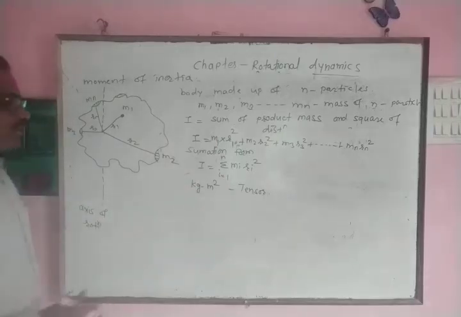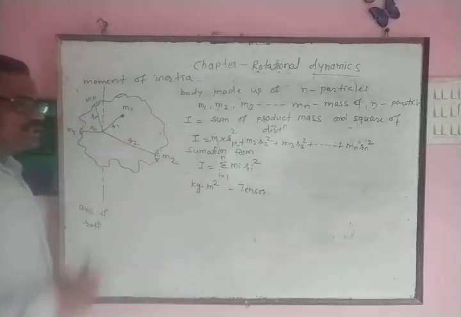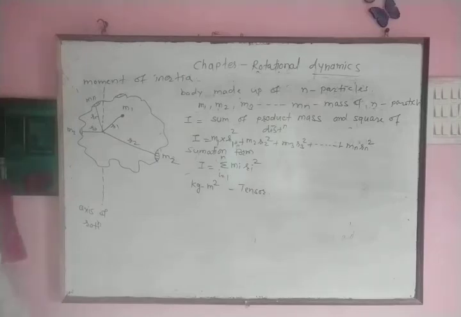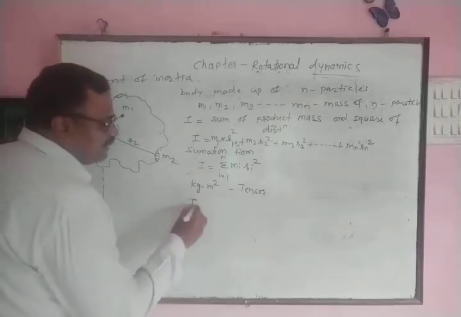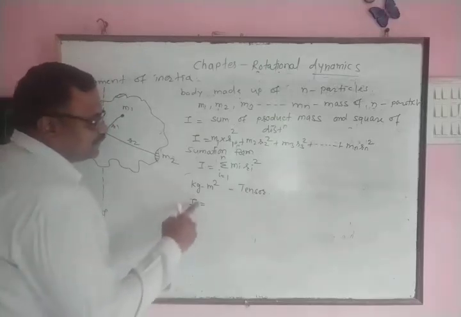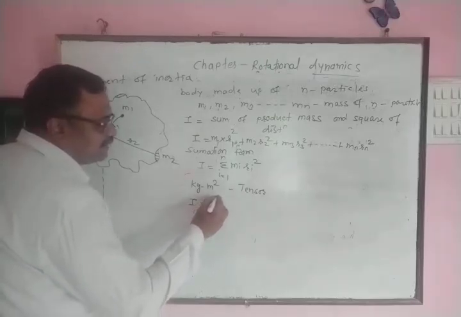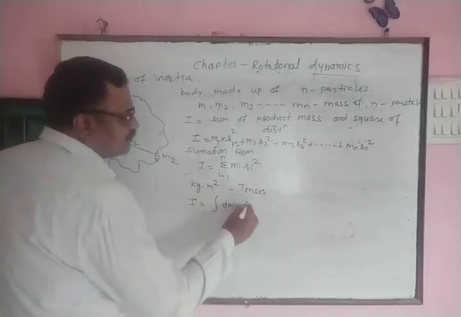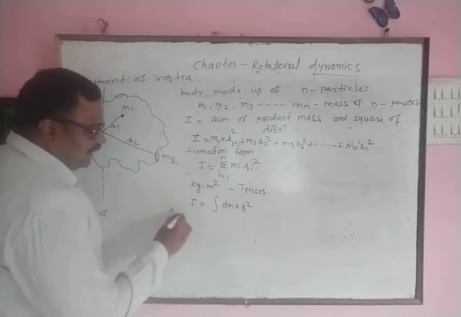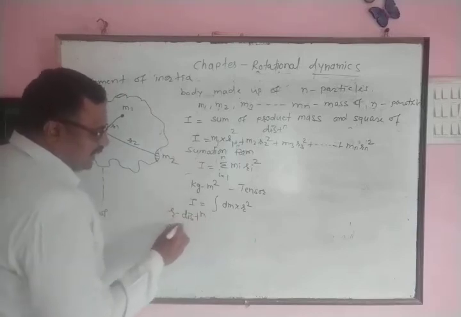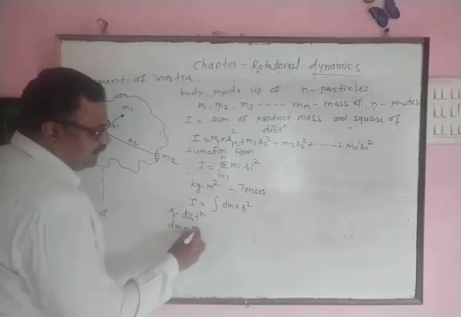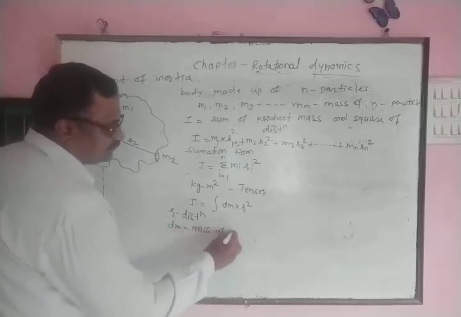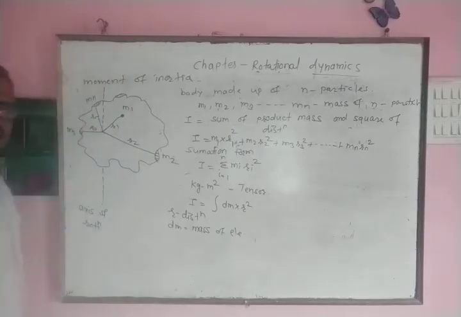Now, when mass is uniformly distributed in the body, then in that case, we can calculate moment of inertia by using formula I equals integration of dm into r square, where r is a distance, and dm is a mass of one element, when mass is distributed uniformly in the body.